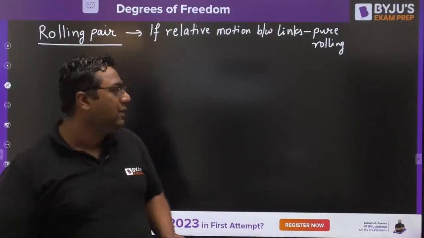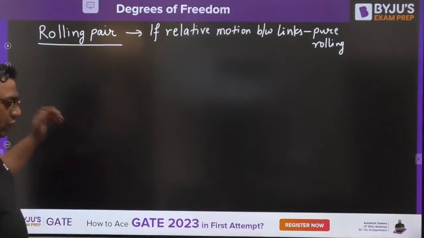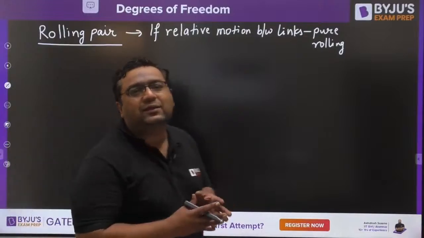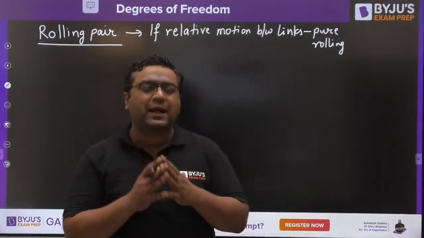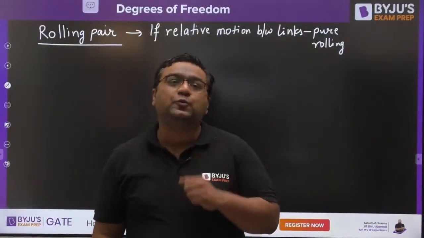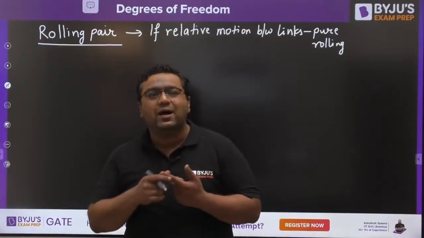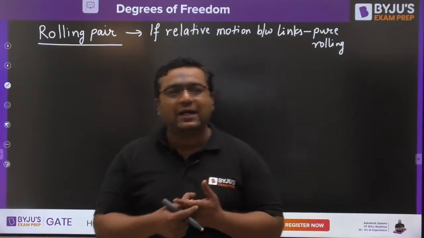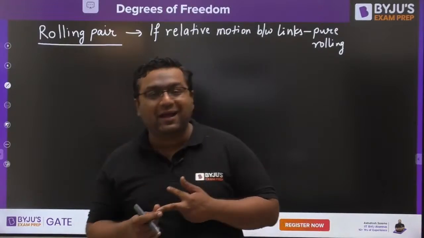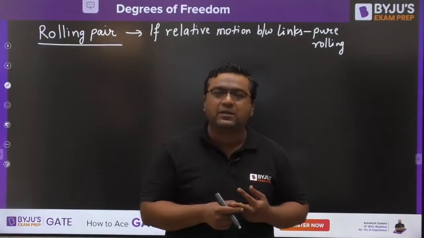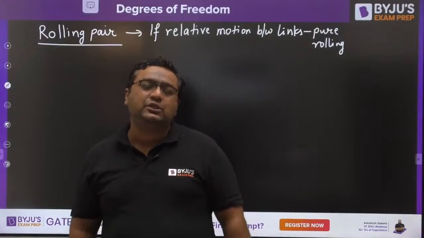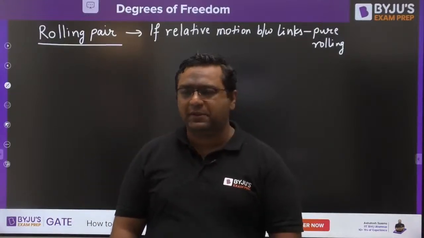Okay, so my dear, when we are talking about pure rolling motion, actually in thermodynamics you have studied some kind of processes. What are those processes, guys? You have studied isothermal, isobaric, isochoric, adiabatic, polytropic. All these kinds of processes you have studied in thermodynamics.